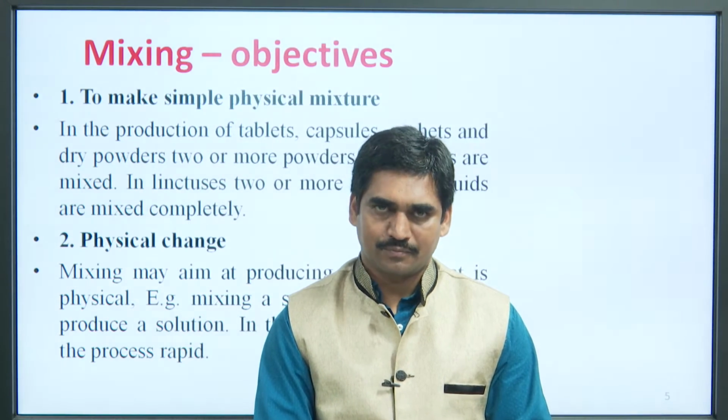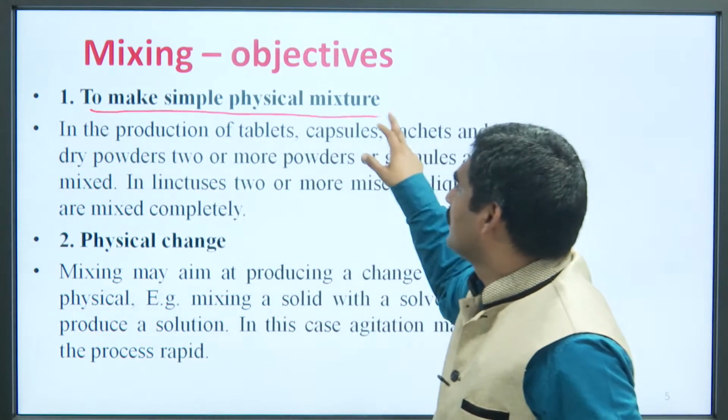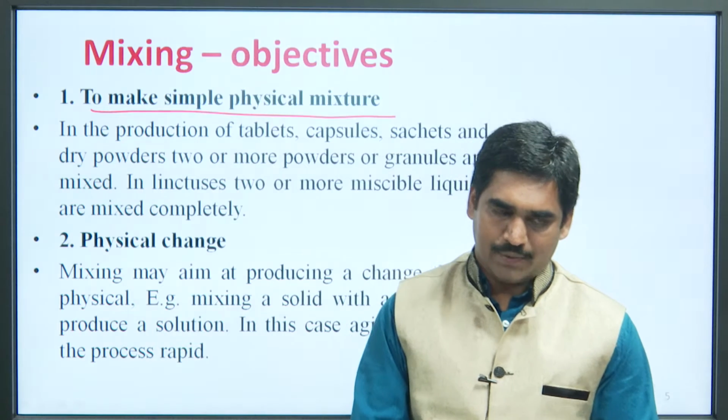Objectives of mixing. The first objective is to make a simple physical mixture.